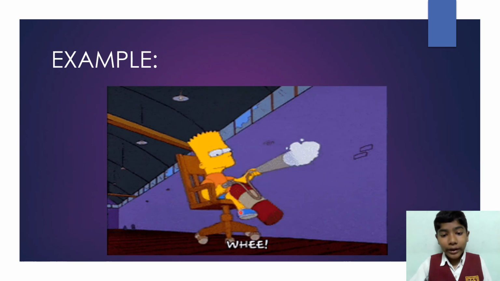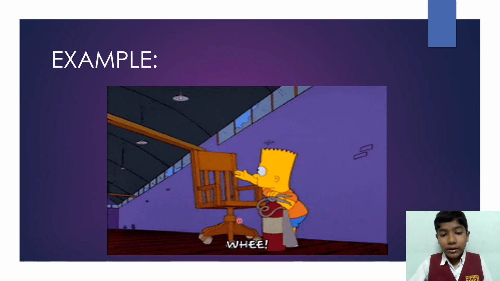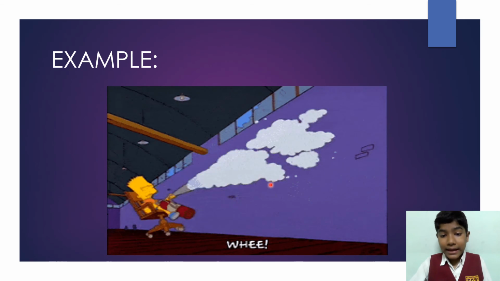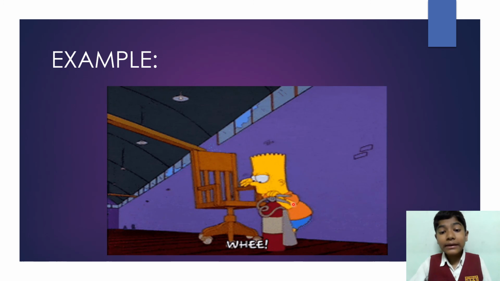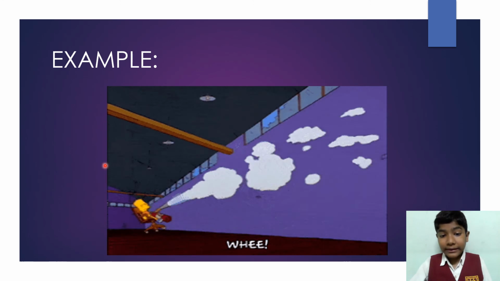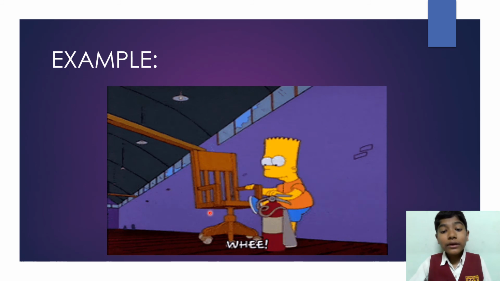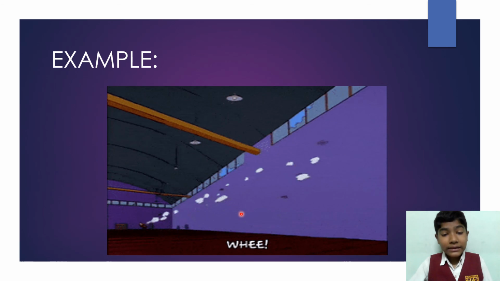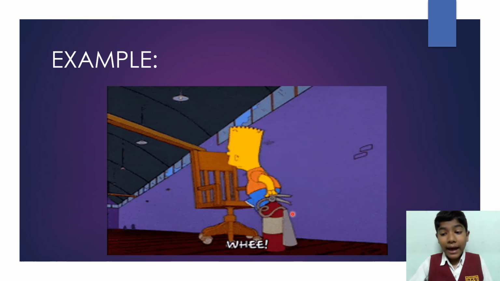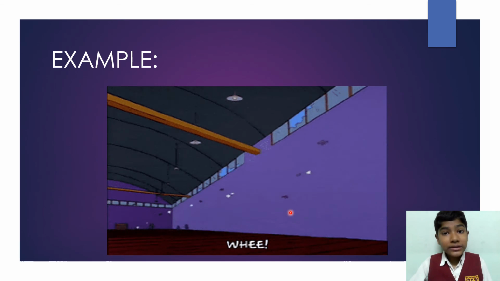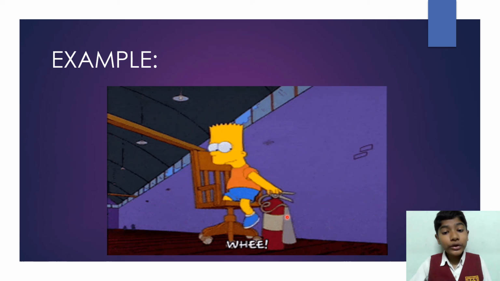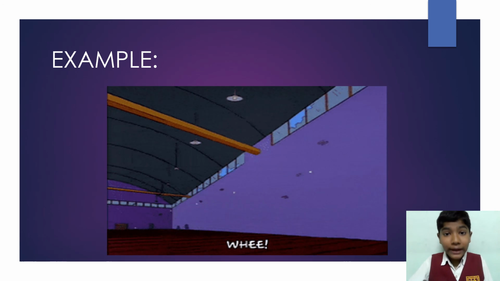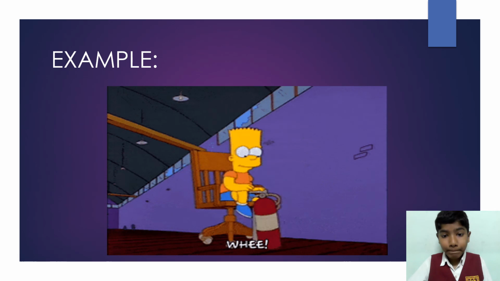Here we have a boy sitting on a chair. Now he is releasing gas in this direction and he's moving in the opposite direction. Why? Because of the third law of motion. That is, an action will have a reaction, and the action and reaction are both equal. Now let us see another example.